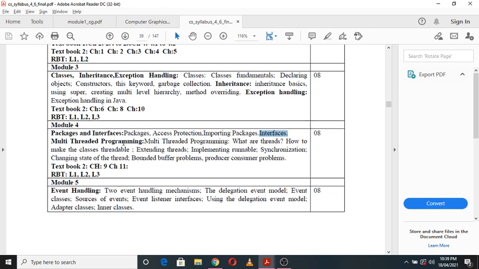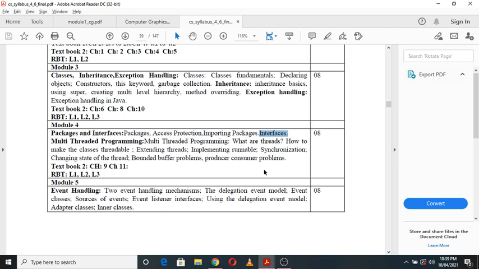Then comes multi-threaded programming. So here we are going to study multi-threaded programming. What is meant by multi-threaded programming? That is, what are threads and all. Then how to make classes threadable. Then extending threads. Then implementing runnable threads. Then synchronization, that is synchronization in multi-threaded programming. Then changing the state of a thread. Then bounded buffer problems. Then producer consumer problems.